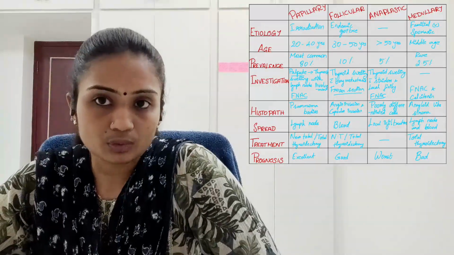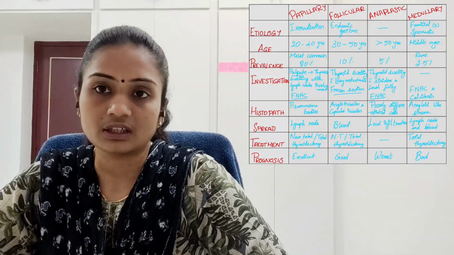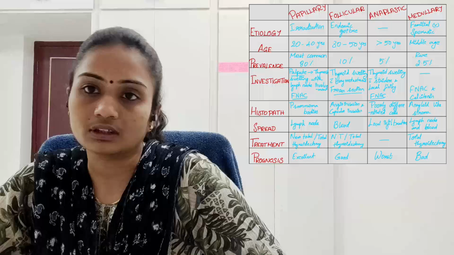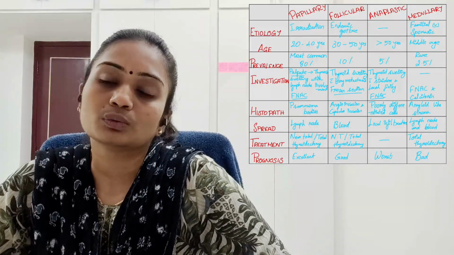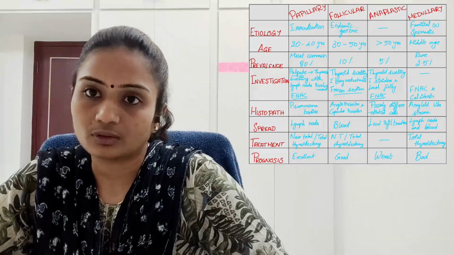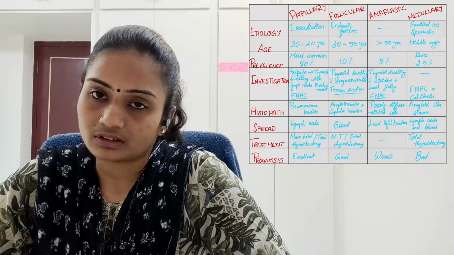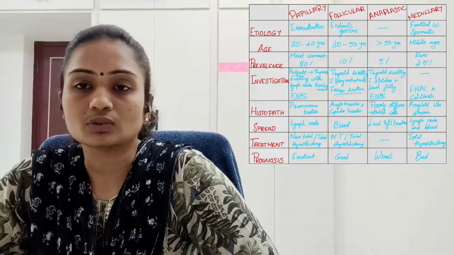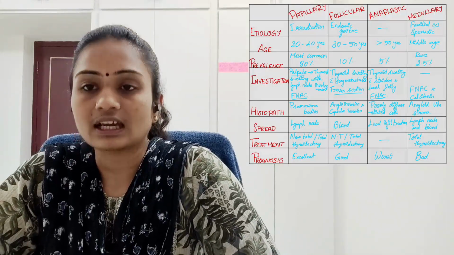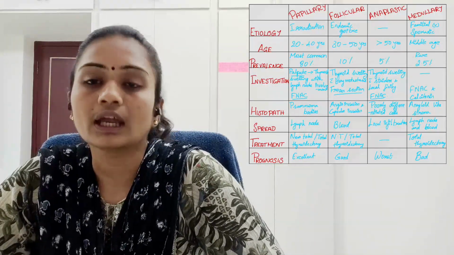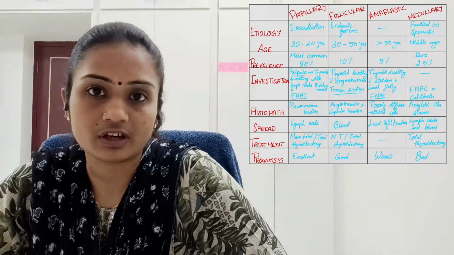Even if we do the treatment, there are very few chances of the patient surviving. Even if we do not do the treatment, the patient is going to die, and if we do the treatment also, the patient is going to die. So the prognosis is very worst for anaplastic, and it is bad for medullary, and the prognosis is excellent and good for papillary and follicular type of carcinoma.